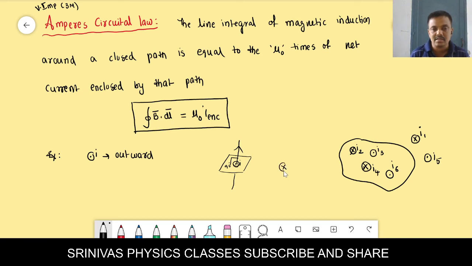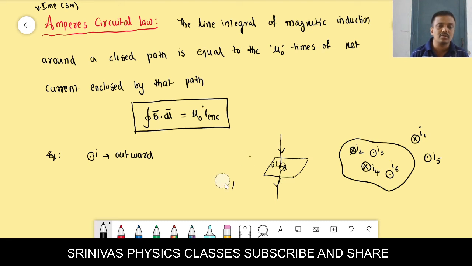Cross indicates that, if this is the plane of the paper, the current wire is perpendicular to the plane of the paper and the current is entering into the plane of the paper. That is the meaning of inward current and outward current. Dot indicates the outward current, the current comes out from the paper. Cross indicates the inward current; current enters into the paper.